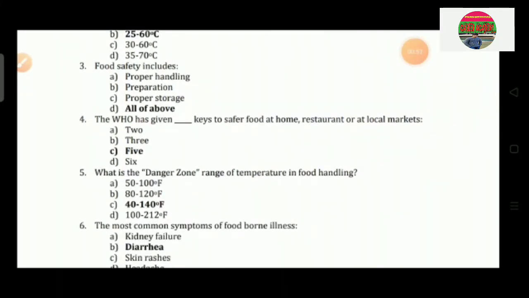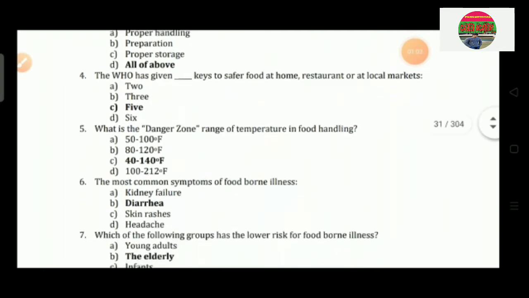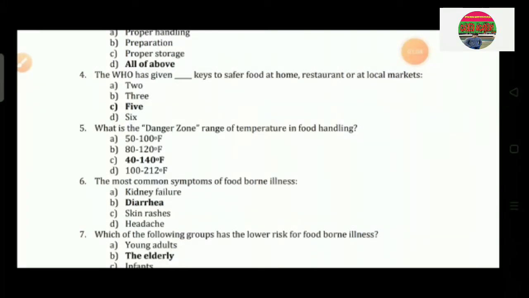Question number 3: Food safety includes option A food handling, option B preparation, option C proper storage and option D all of the above. So the correct answer is all of the above. Question number 4: The WHO has given dash keys to safer food at home, restaurant or at local markets. Option A 2, option B 3, option C 5 and option D 6. So the correct answer is option C, 5.